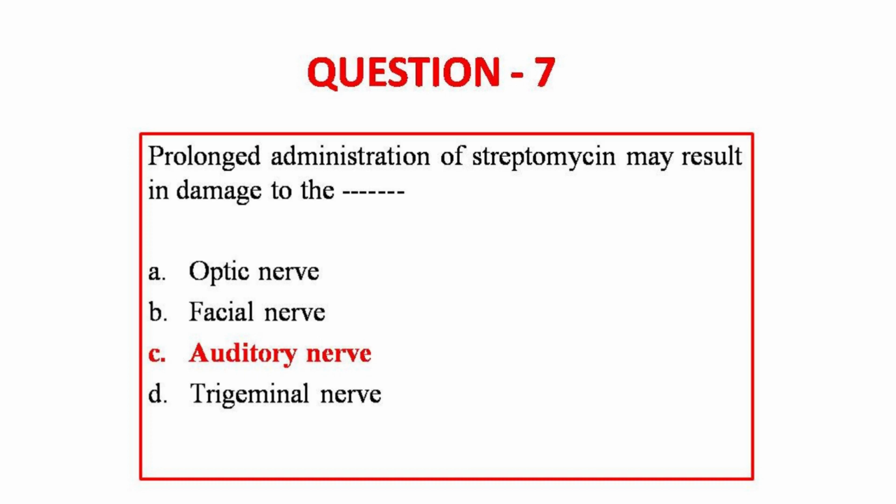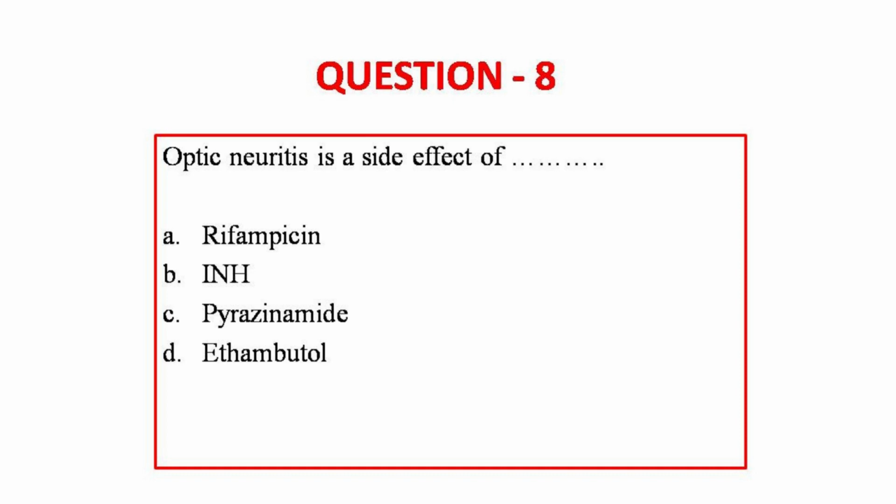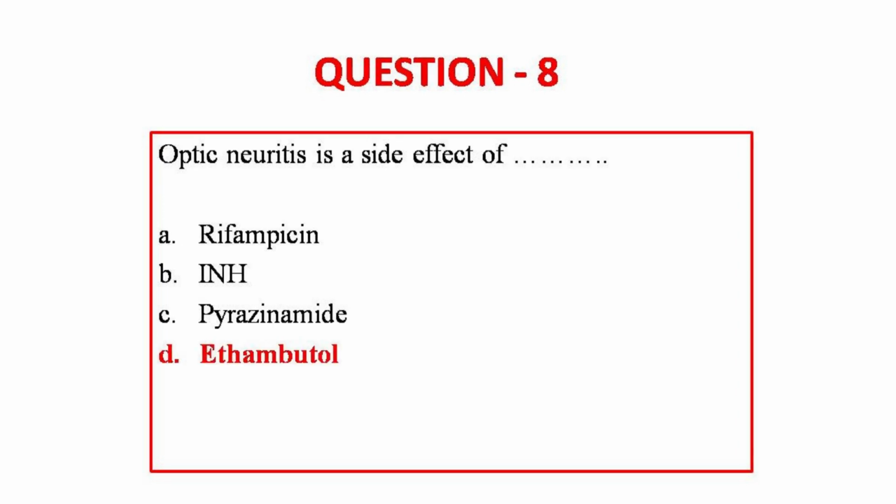Moving on to question number 8. Optic neuritis is a side effect of rifampicin, INH, pyrazinamide, ethambutol. So what is this INH? INH is a short form for isonicotinic acid hydrazide. So that's called as INH. It is an antibiotic used for the treatment of tuberculosis. So the answer to this question is option D, ethambutol. Optic neuritis is a side effect of ethambutol.